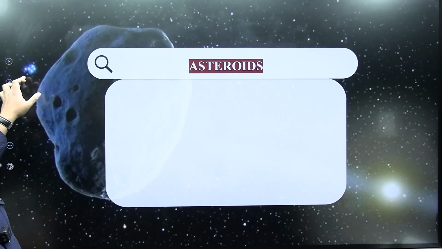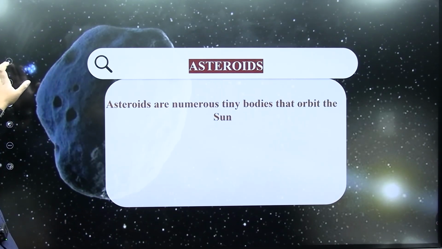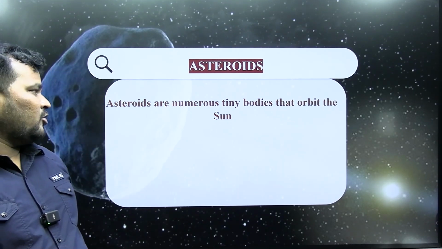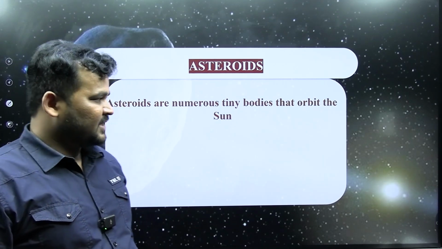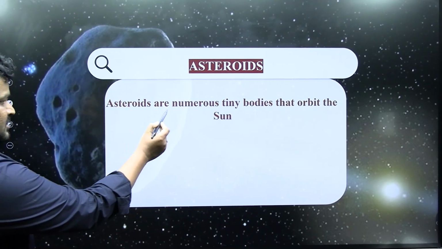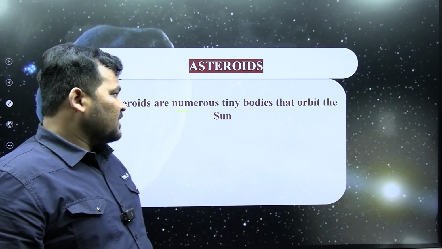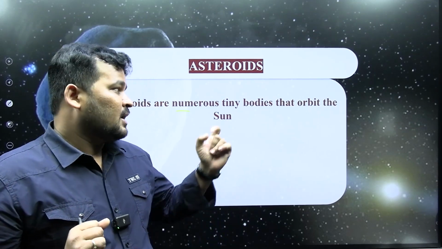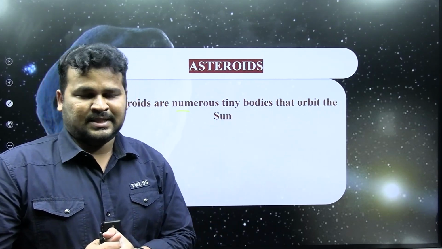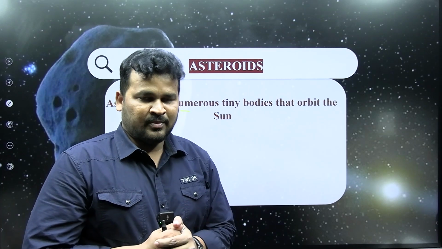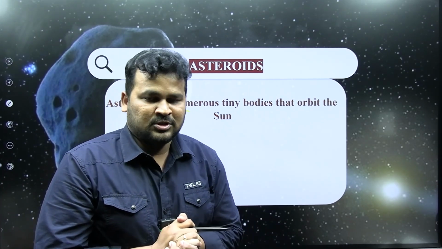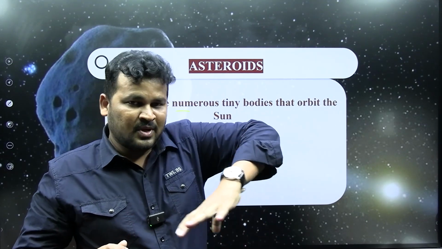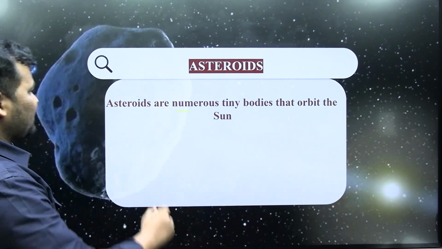Now asteroids. So what are asteroids? Asteroids are numerous tiny bodies that orbit the sun. Asteroids are nothing but some rocky substance orbiting around the sun.